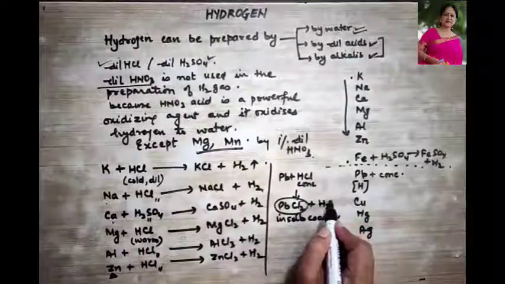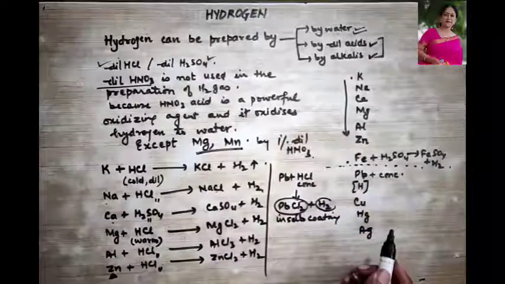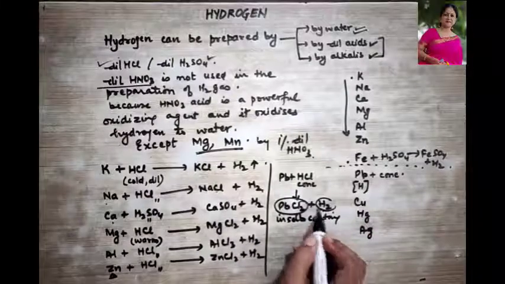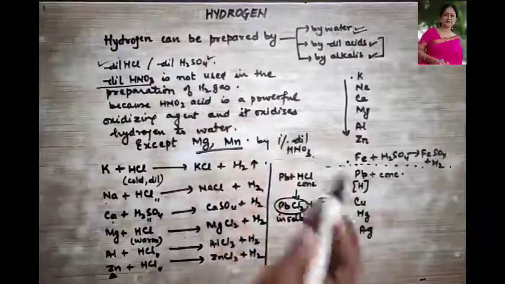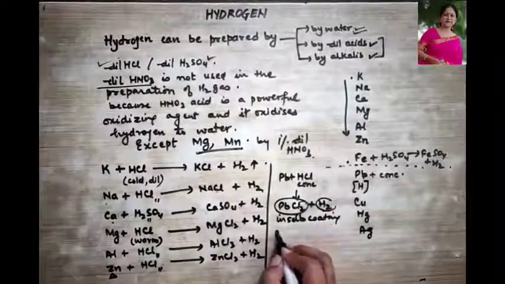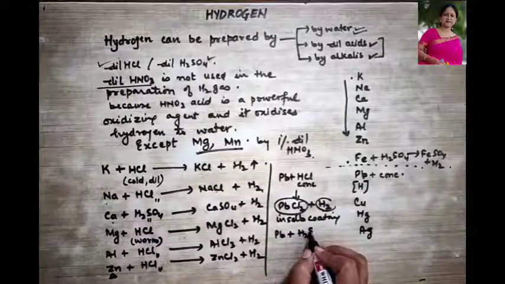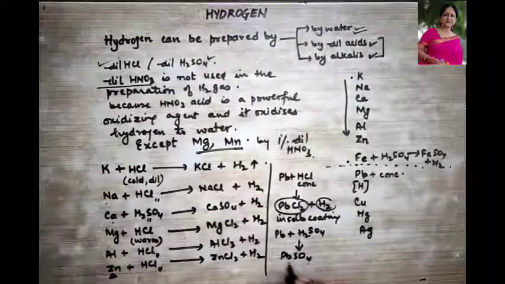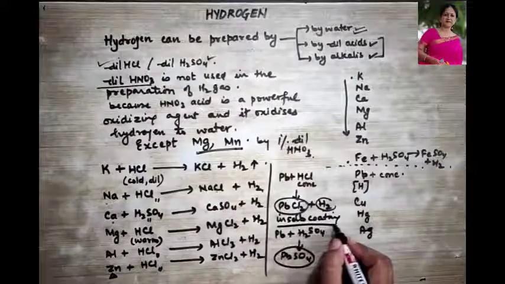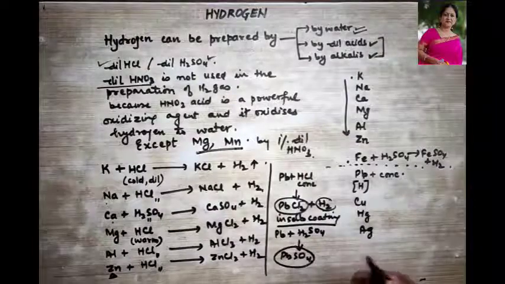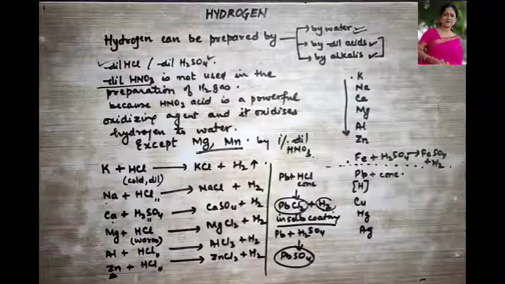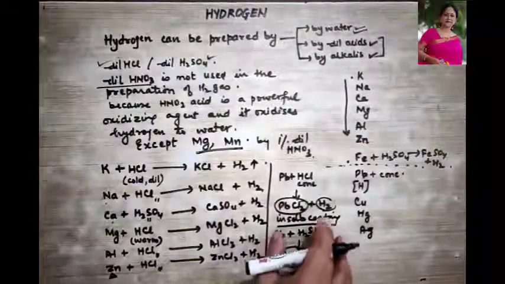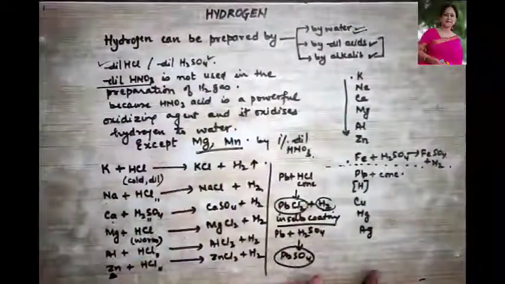And hence we get say 1 or 2% of hydrogen only. So that does not solve the purpose of collecting hydrogen, and hence lead is not used for the preparation of hydrogen gas. Even lead, when treated with concentrated H2SO4, will give us PbSO4. Now this PbSO4 also forms an insoluble coating and hinders the reaction to completion, and therefore we do not use it. Though the reaction will take place, we do not use this process for the collection of hydrogen gas.